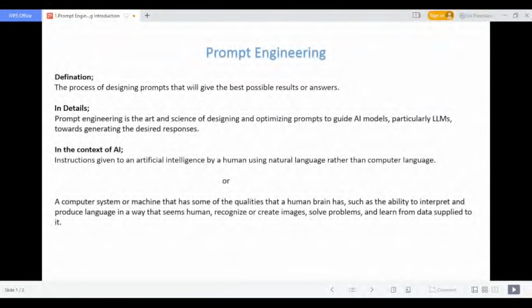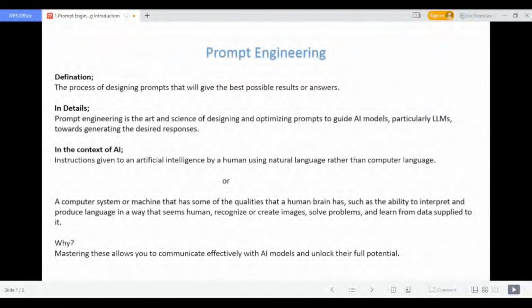So here AI acts like a human brain and is able to interact and produce language in a way that seems human. It is able to think like a human, and it will throw the output like a human being would, but faster and more accurate, though not completely accurate as of now. Whatever the AIs available, they are able to reach around 90%. In future the accuracy will increase, but currently not that much, but we are able to get it. And why prompt engineering?